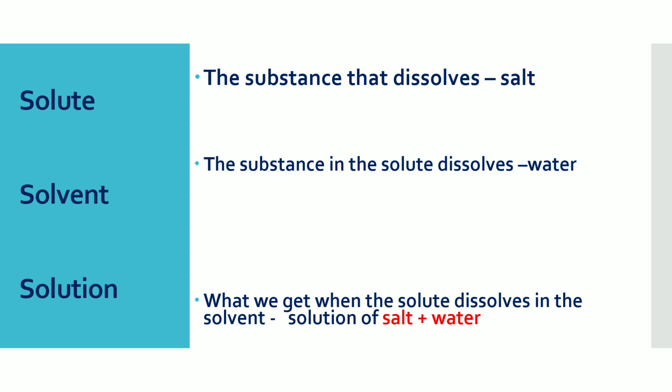Salt dissolves in water. The salt is a solute. Water is solvent and the mixture of salt and water is the solution. Dissolution of salt in water means the solution of salt and water.